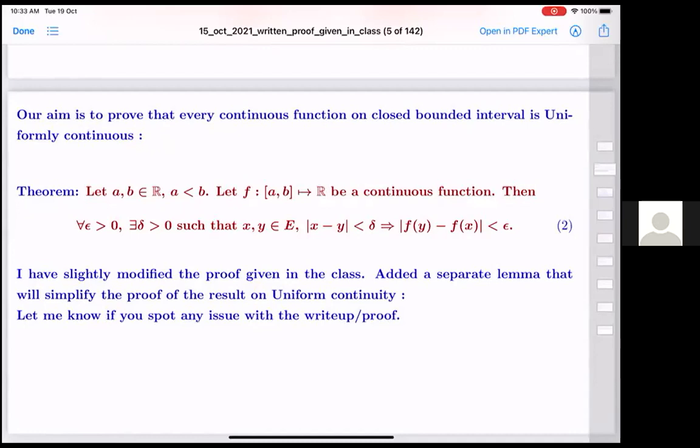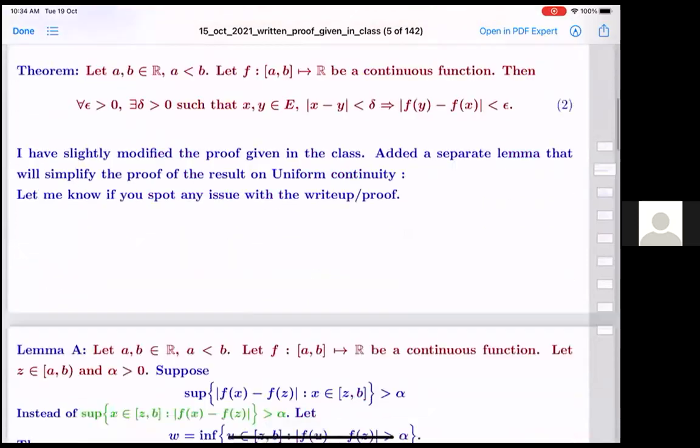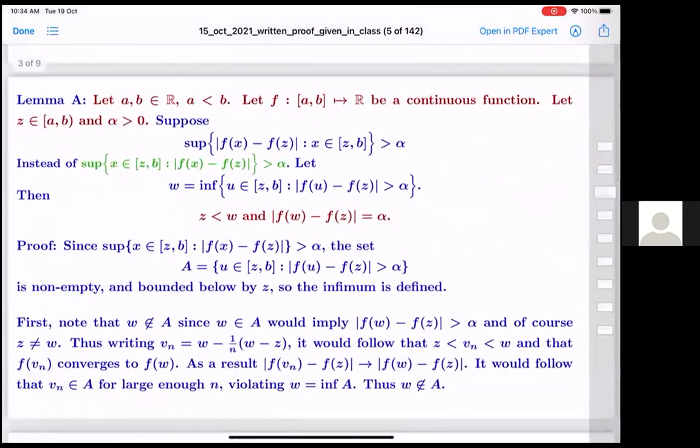So the proof that I was doing in the class, I've slightly modified the proof, added a separate lemma that will simplify the proof. In this lemma statement, there was a mistake which was pointed out to me by one of you, and the green thing is what I had written in the notes which I mailed to you. But supremum of what? Supremum of x such that what happens? Not very clear. So actually it is this supremum of distance between f(x) and f(z) as x varies in the set z to b.